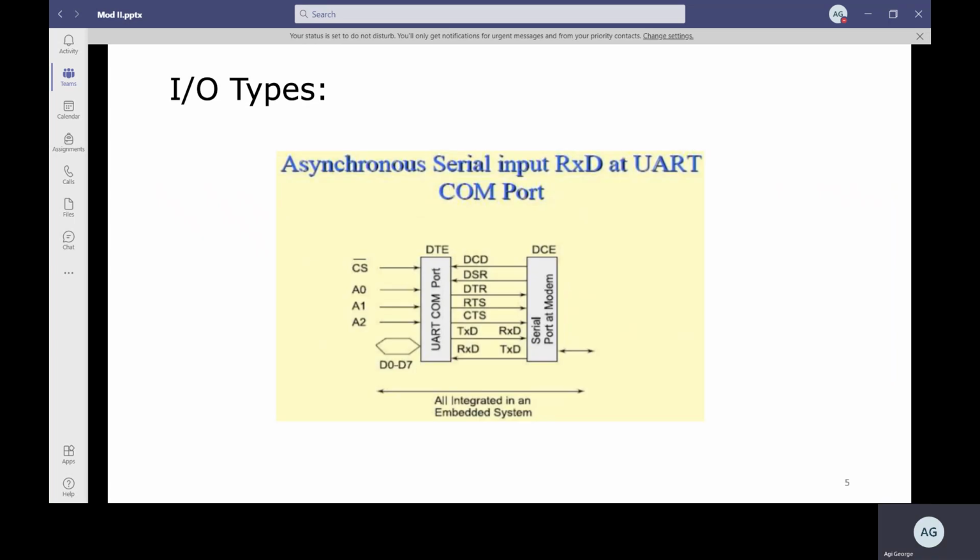In the case of asynchronous, one example which you are going to study is UART, where you receive parallel input and convert it into a serial type. But here there is no synchronization provided. You do not have a clock, but you have to provide synchronization, so you have multiple signals. So that is the basics of IO types. And for types of communication, you have half duplex, full duplex systems.